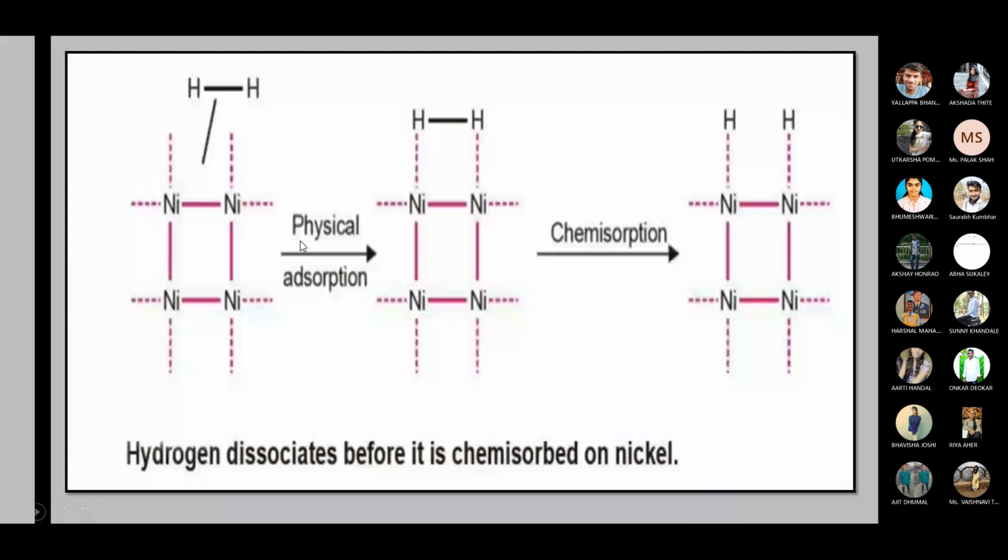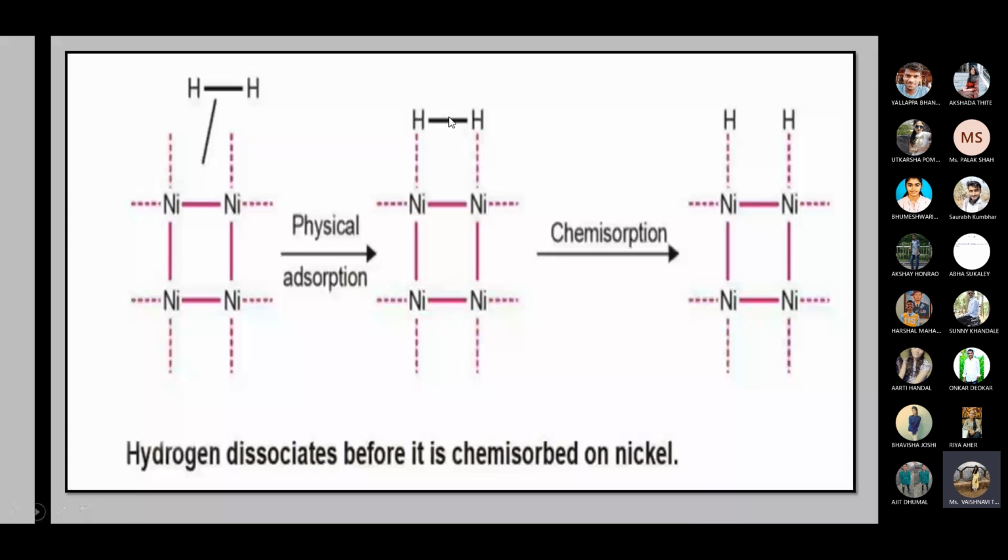Okay. So dihydrogen, H2, has an H-H bond. First it will physisorb on the surface and form a species like this. The H-H bond is still there; there is no dissociation.